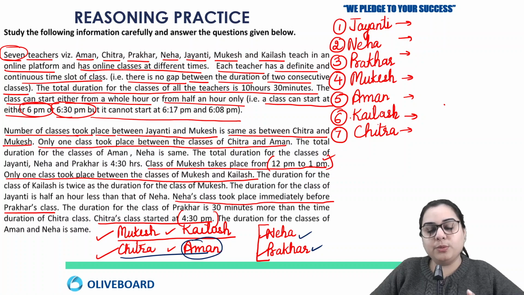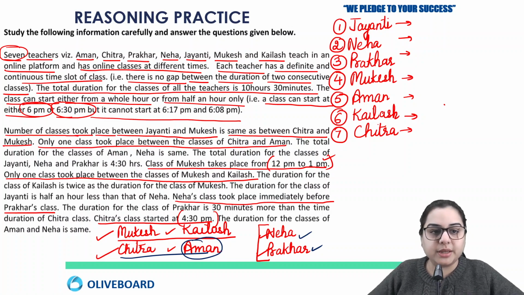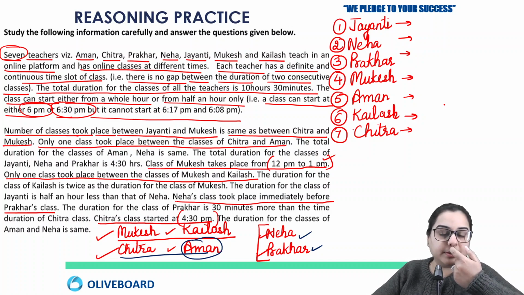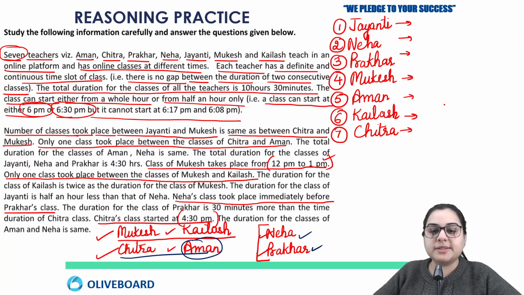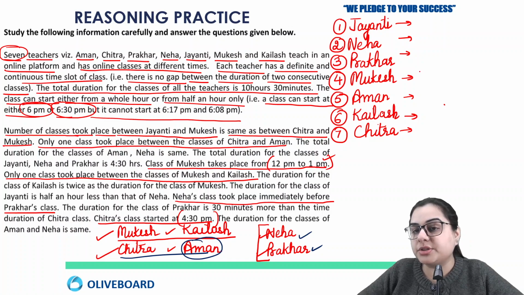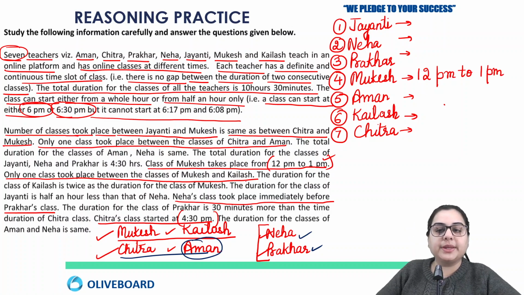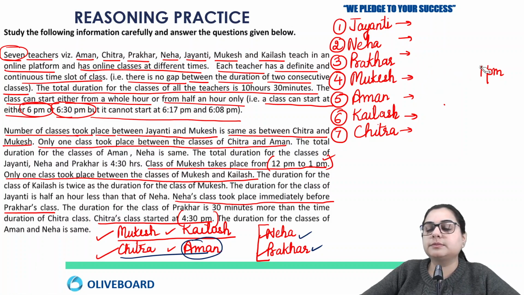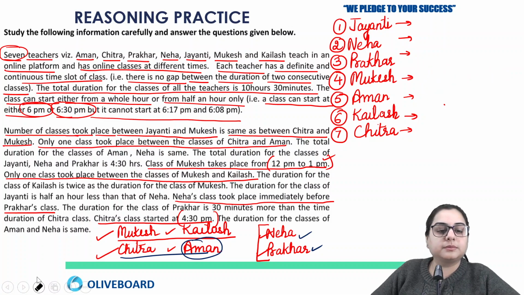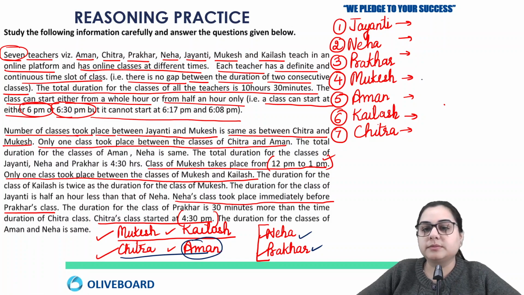Okay, so now we can solve the durations. We were not able to solve the durations before. Now we can solve that. So the class of Mukesh, he is directly telling you the duration of Mukesh class, which is 12 p.m. to 1 p.m. It is 12 to 1. So the duration of Mukesh class is 12 to 1.